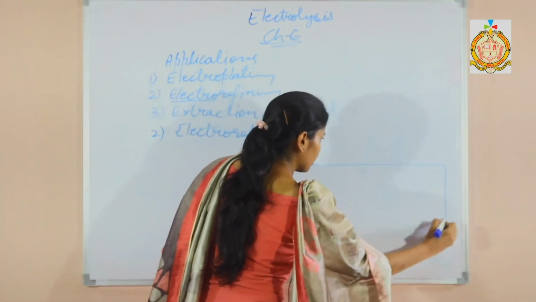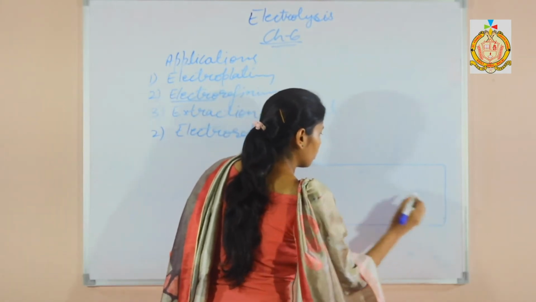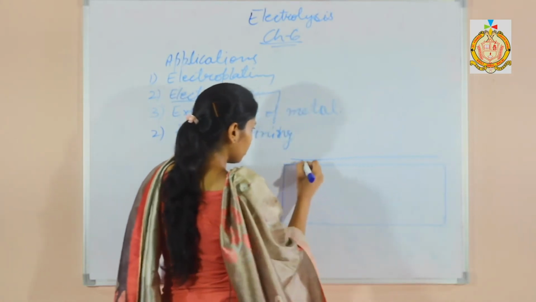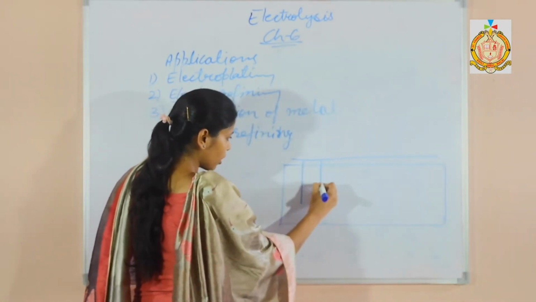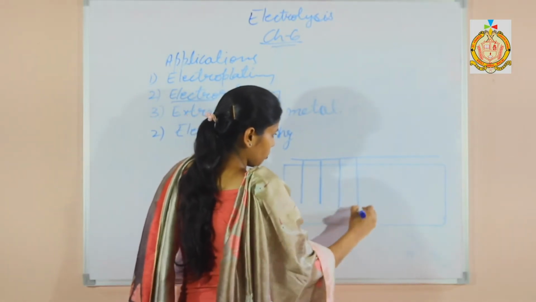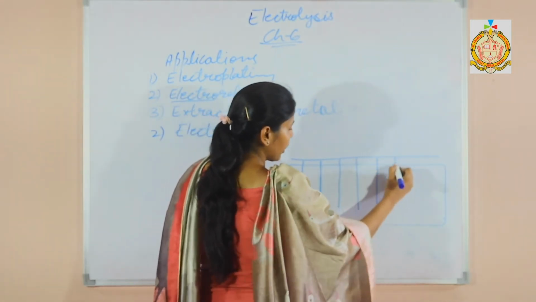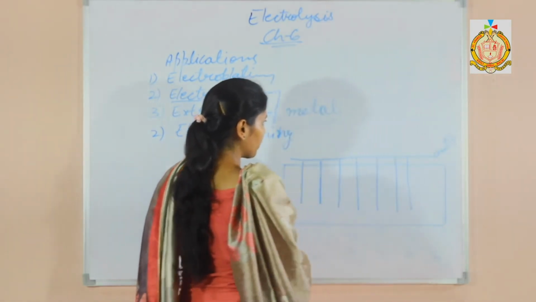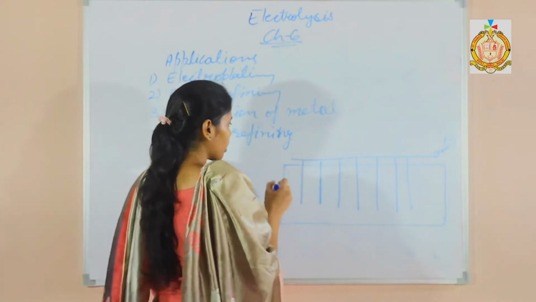You can see that diagram also. Electrolytic cell, and here are thin rods of metal. These are pure copper metal rods. The pure rod is attached to the negative terminal of the battery and will act as a cathode.